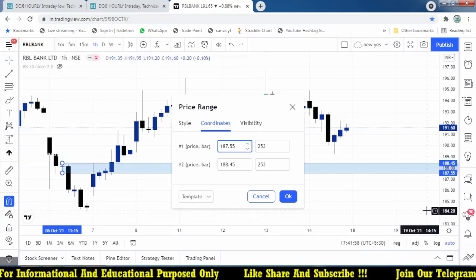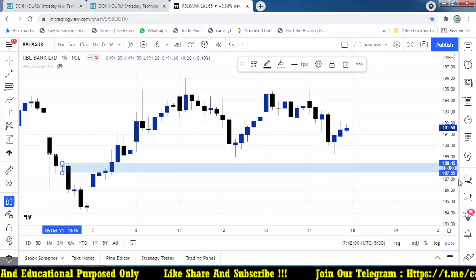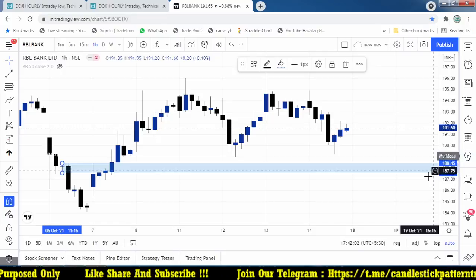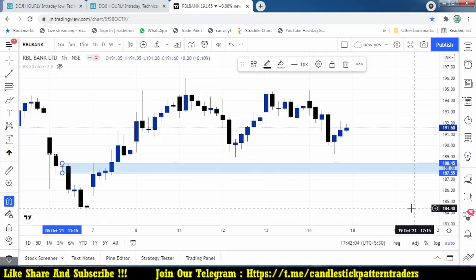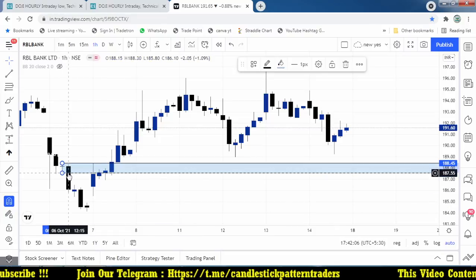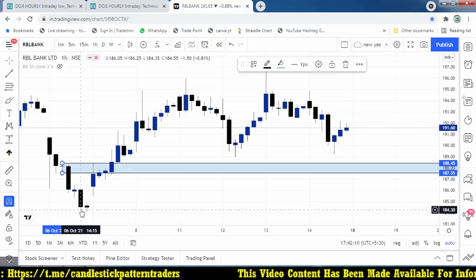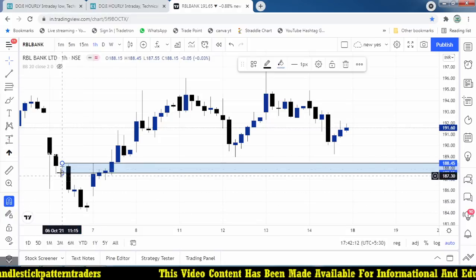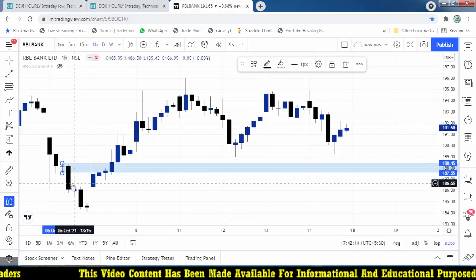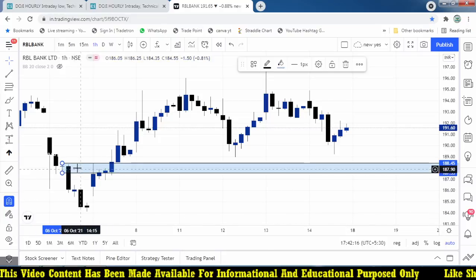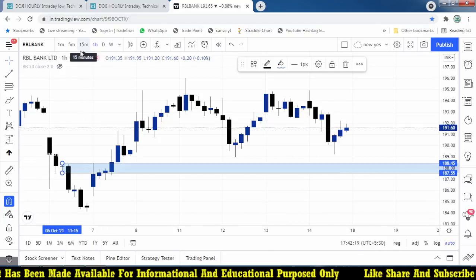It is 187.5 and 188.45, so somewhere around 90 paisa is the risk. When the market broke below that level, it fell down on the same day to 184. So you are taking one risk and it gives you more than 1:2 reward. Whenever it breaks the high, I am going to buy the options.